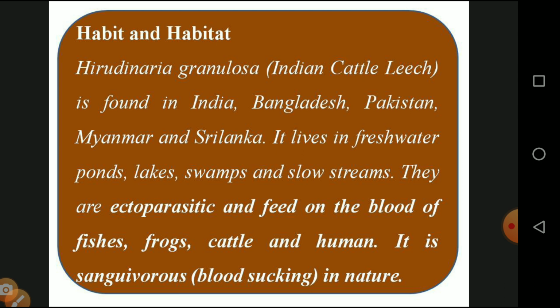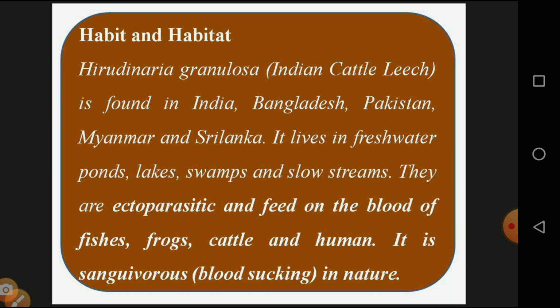They are ectoparasites, available on the outer side of the body, feeding on the blood of fish, frogs, cattle and humans. It is sanguivorous in nature. Sanguivorous means they suck blood by means of a mouth. They have teeth in the form of jaws. So that is called sanguivorous in nature.